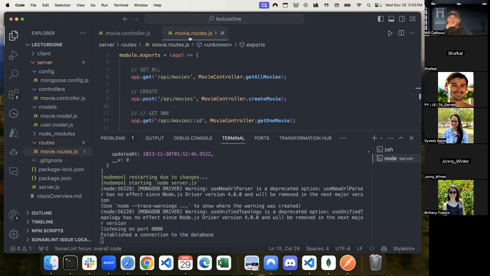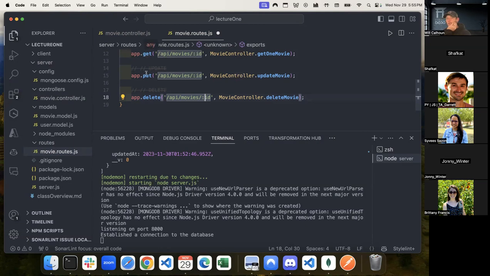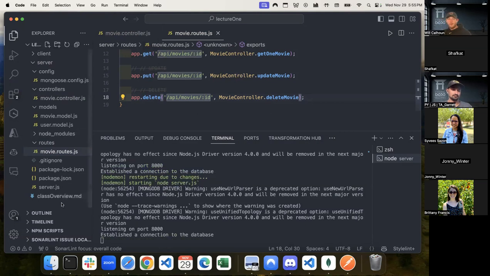Cool. Last thing we do is we make sure that we add app.delete, again with API movies ID. And you can see that although these all three are the same route, because the HTTP method is different, it's a get, it's a put, and it's a delete, we're able to handle that seamlessly. It's A-okay. But now that we have this running, I can go to Postman.